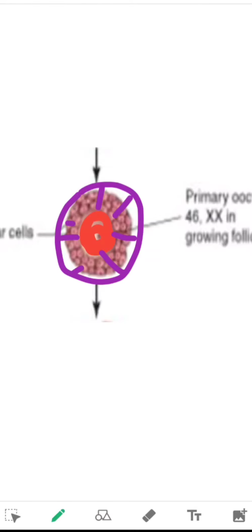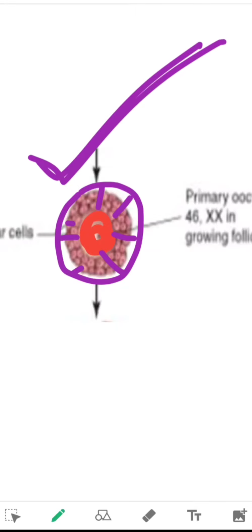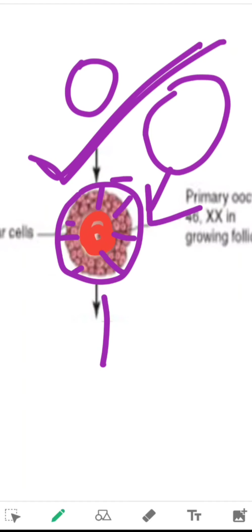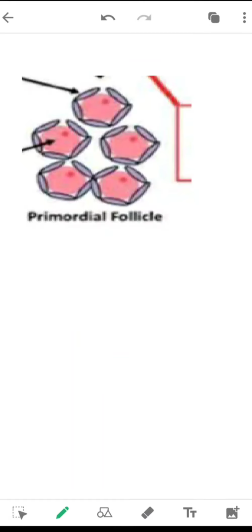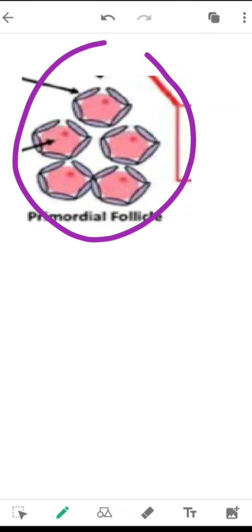After the oogonia proliferate by mitosis, they enlarge and form primary oocytes, and that also happens before birth. As they grow bigger, like this is a smaller one, then this is a bigger one, and when it attains this size, the follicular epithelial cells surround the primary oocyte, and they form matured primary oocytes. As the primary oocytes are enclosed by the follicular epithelial cells, these are called primordial follicles.